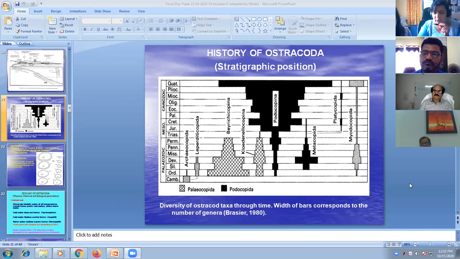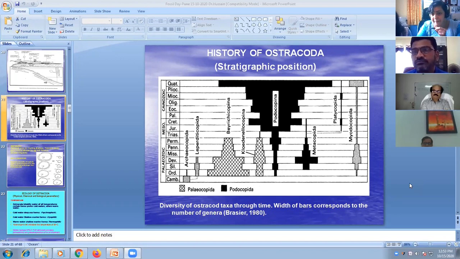Okay, so there's this question from an archaeologist who asks that she has seen some work, but is there any record of how ostracod has been used to understand the impact of human civilization? How has civilization varied, and have ostracods helped in any way in understanding changes in human civilization in the past, spatially and temporally?